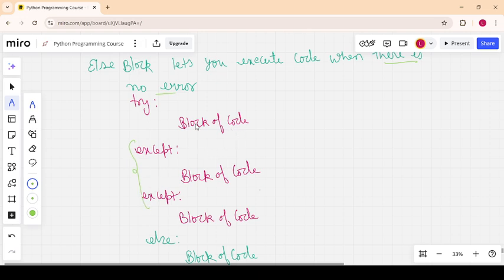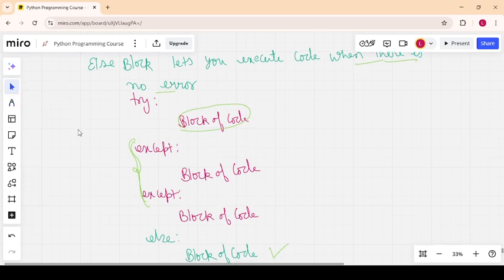So I will repeat again. First the try block will test the block of code. If there is an error present, the except block will be executed, for the type of error we have written in the except. If there is no error when testing the code in the try block, the else block will be executed. Okay, so that is the else block. In best practice, you should use the else block because it indicates there is no error in the code. That is the best practice.